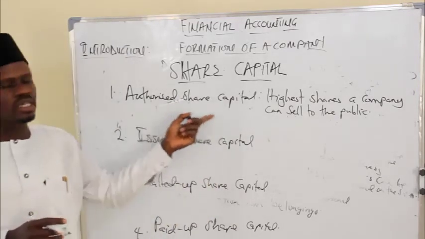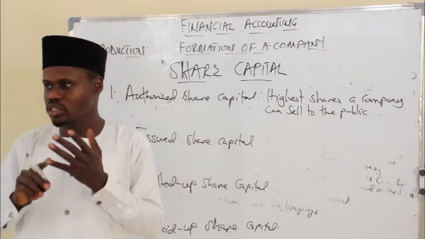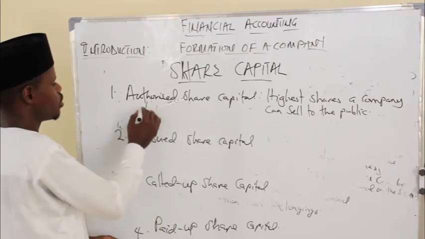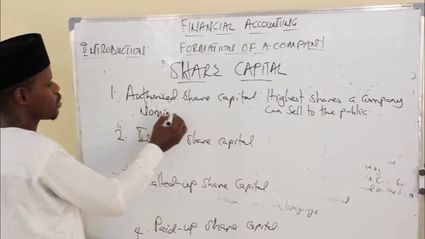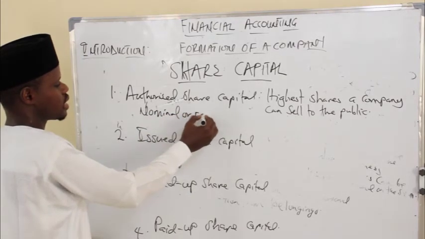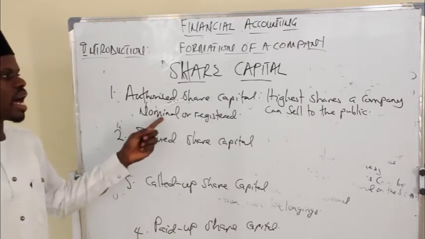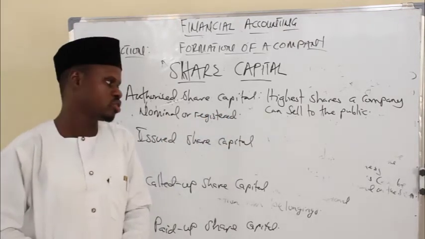Another name for authorized share capital is, we call it nominal capital or registered capital. So it is the highest share a company can sell to the public.